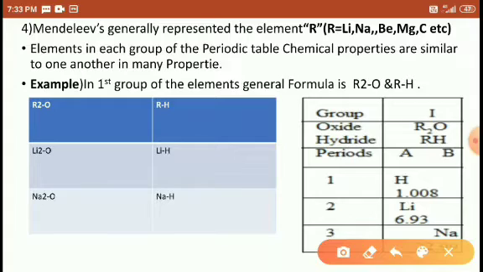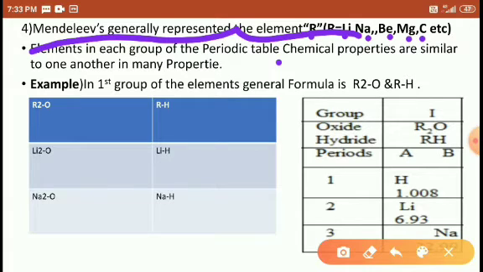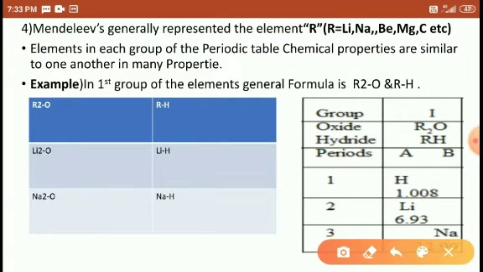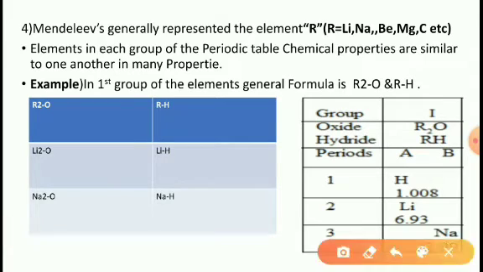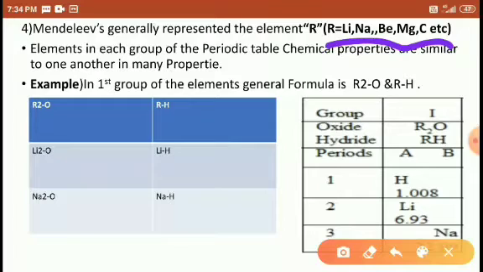Mendeleev generally represented the element as R. R means it may be lithium, sodium, beryllium, magnesium, carbon, etc. R means any element from Mendeleev's table. Students, the elements of each group in the periodic table have similar chemical properties. All the elements from a group exhibit similar chemical property. So that's why he took R as the general formula for all the elements, because all these elements exhibit similar chemical property.